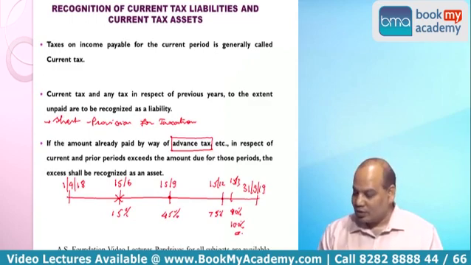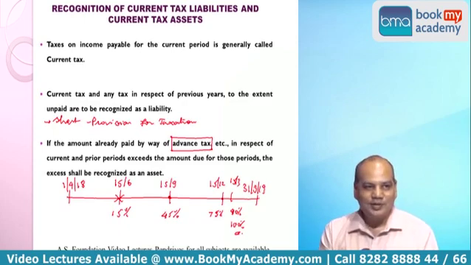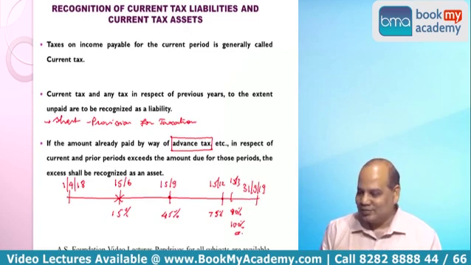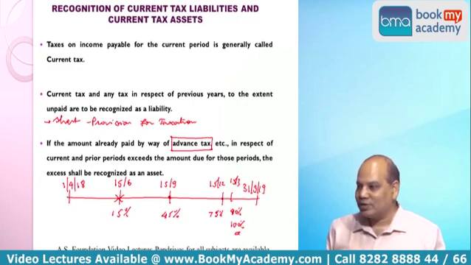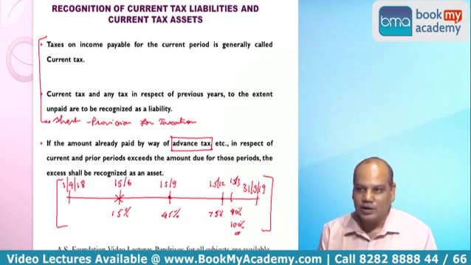Is it right? So see, this is the trick of the government. Before the year gets over, it tries to collect all the tax liability from you, and if you don't pay, then there are so many types of interest also that they levy upon you. I don't know the section now, 234 A, B, C, whatever. I'm least bothered now. Okay. But this is how the advance tax system works. When you pay advance tax, what entry you pass, and when you provide for current tax, what entry you pass, and how do you present in the balance sheet? That is what my area of interest is.